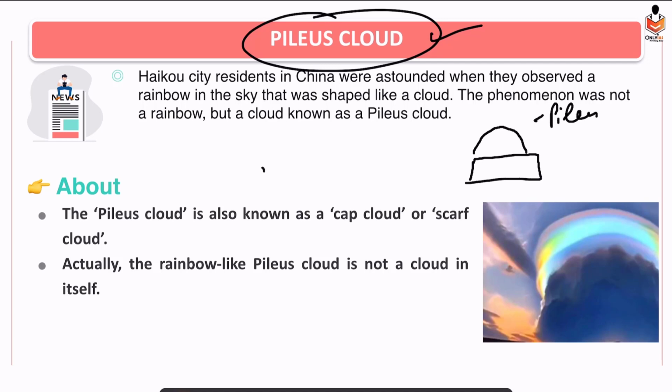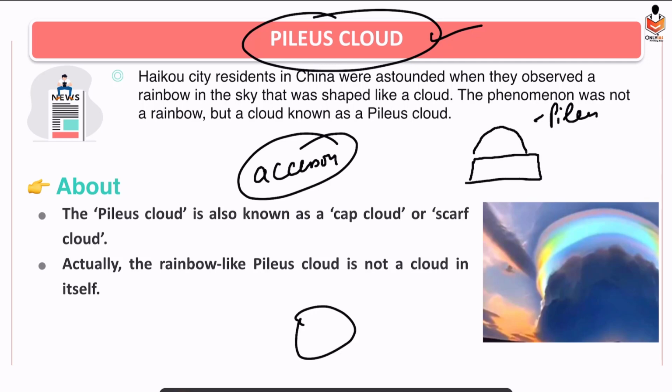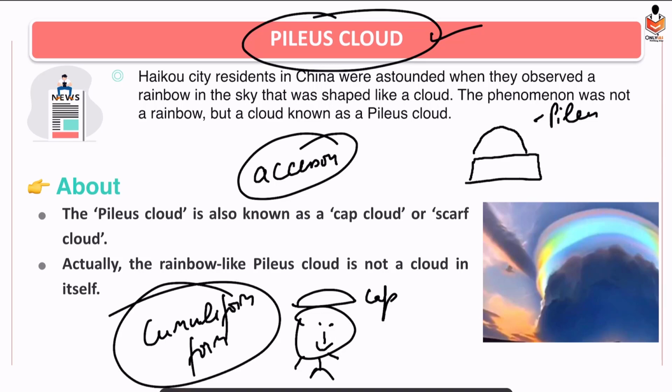It's like accessories. We have various accessories on our head. On our head we wear an accessory like a cap. It's like that. Instead of our head, it is a cloud. What kind of cloud? Cumuliform. Basically, it is a collective term for all cumulus clouds. Cumuliform clouds. Right? And cumulus clouds are what?